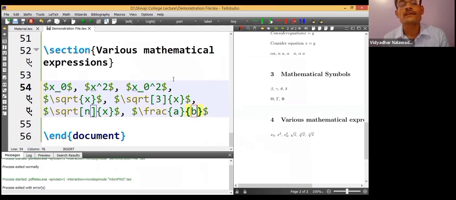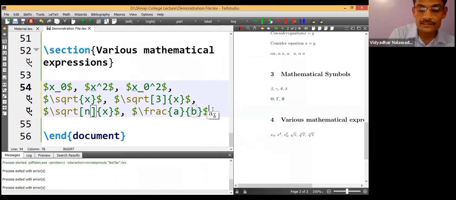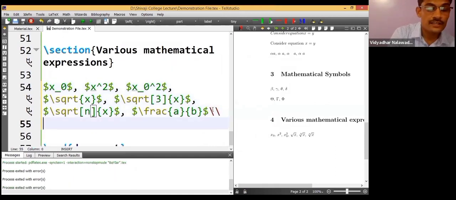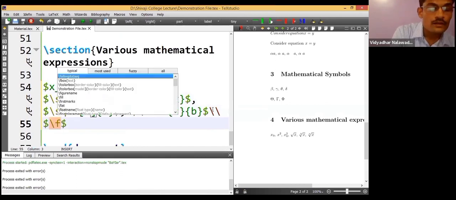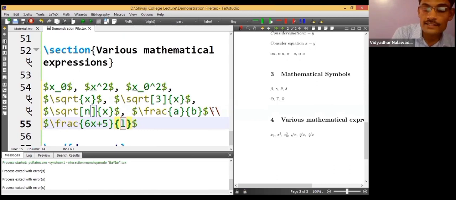Backslash FRAC AB. Then, if there are complicated expressions in the numerator and denominator, like 6x plus 5 at the numerator and, at the denominator, let's say log x.